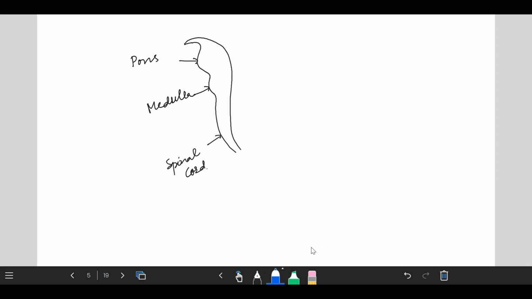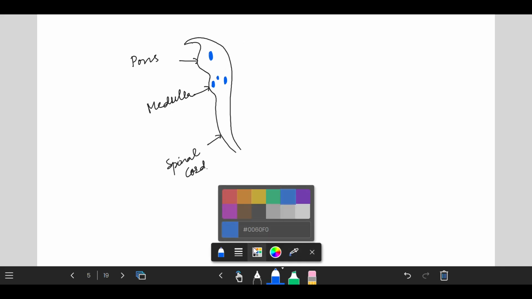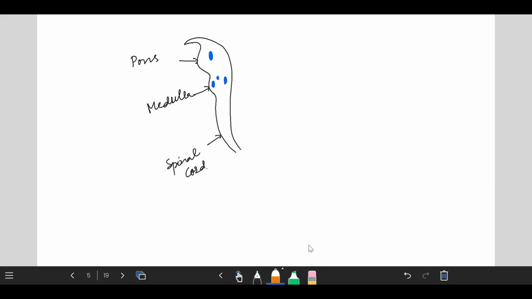These two are bilaterally present, and they have a cross communication between them.